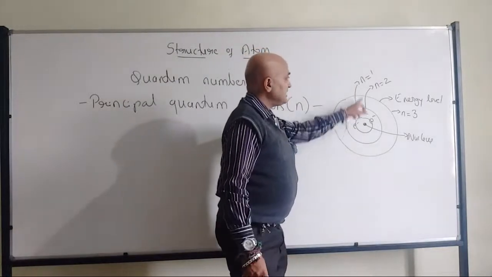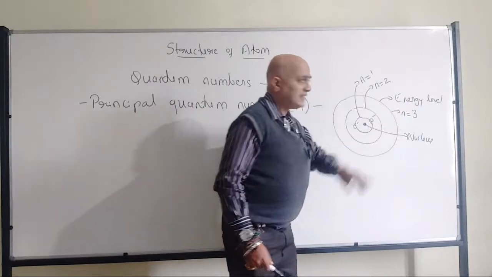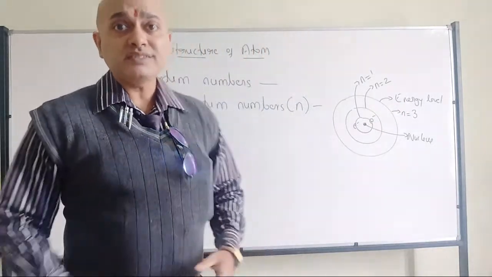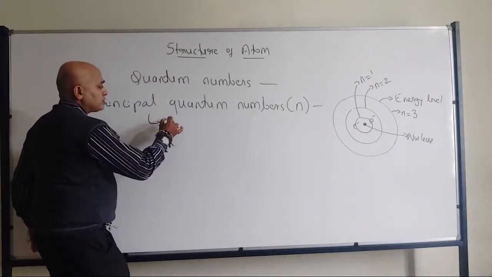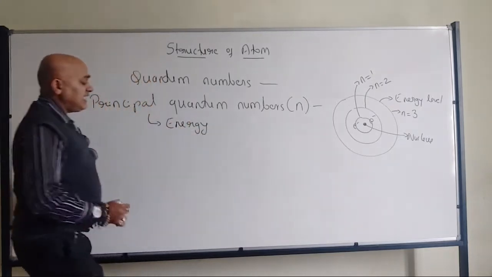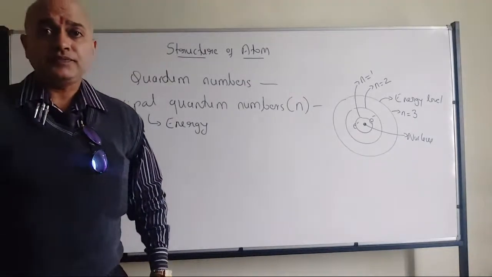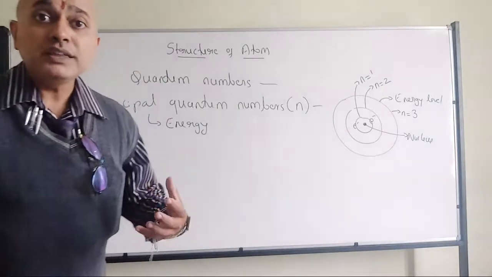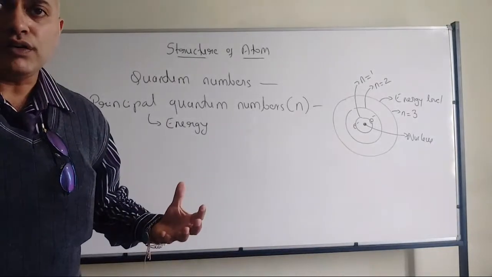So n is equal to 1, 2, and 3 is nothing but the energy level. In the name itself it is there. Principal quantum number talks about the energy level or energy of the electron. Okay? If I know the principal quantum number, that means I know the energy involved.